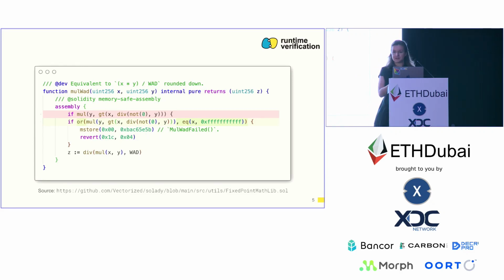What this function does is multiplication. It just multiplies x and y. And normally, it only reverts if an overflow occurs in this multiplication. But I have also added another condition under which it would revert. I'm forcing it to revert if x is also equal to this very specific, hard-coded value. And I just tried to disguise it very lightly, so it looks like a bit mask and looks less suspicious, but for the purposes of this talk, I didn't try to hide it very well.